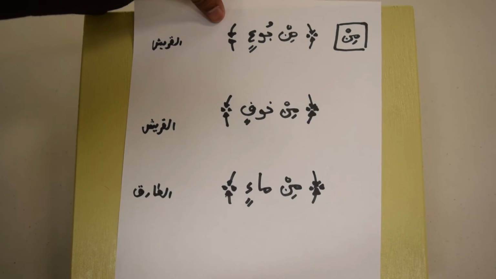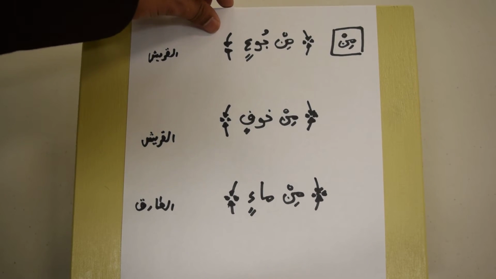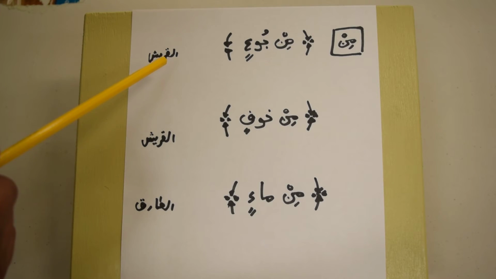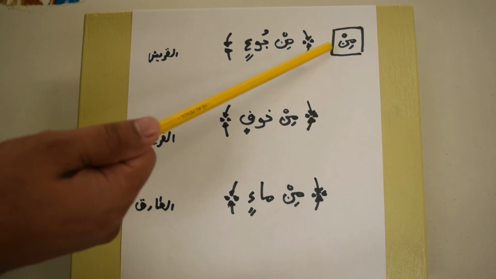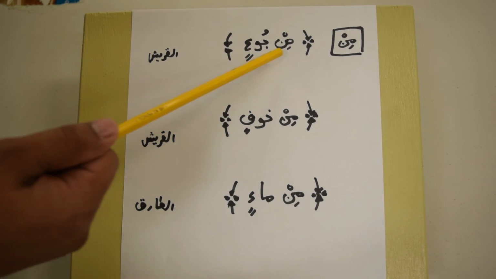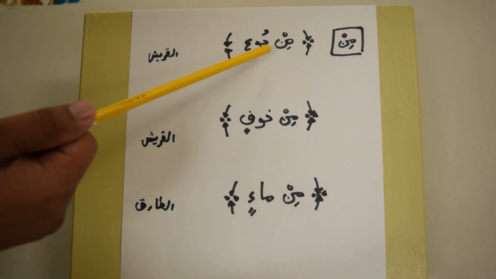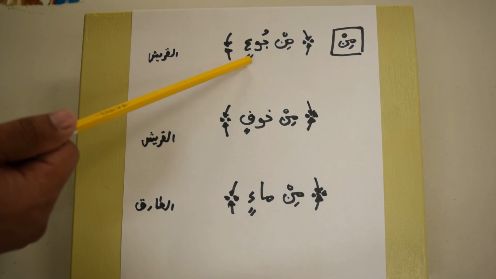And finally we have some examples of min in the Quran. We have in Surah Quraysh, min ju'in, from ju'in, which means hunger.